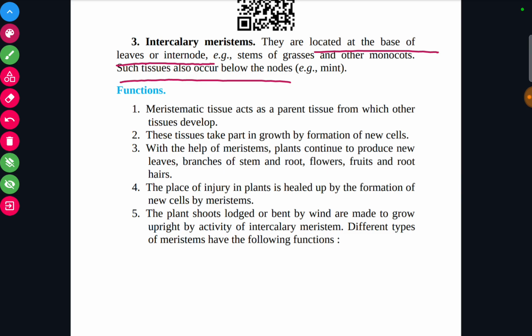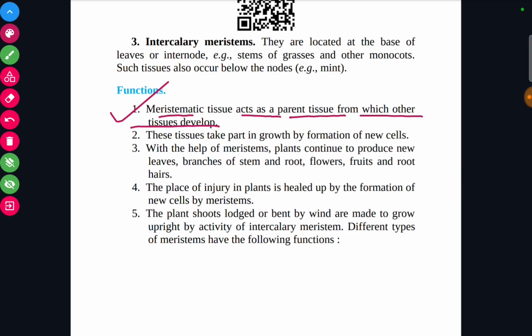Now let's see the important function of meristematic tissue. The meristematic tissue acts as a parent tissue from which other tissues develop. Actually, meristematic tissue is the parent tissue. The permanent tissue, the other kind of tissue that we have seen, comes from the meristematic tissue.